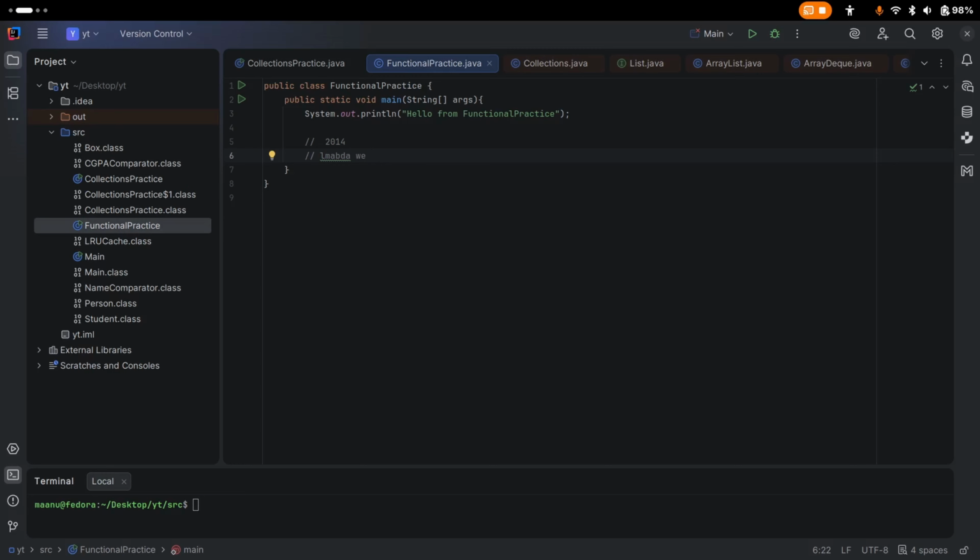We will see this in depth. This one is just an introduction to lambdas. Lambdas are basically a piece of executable code that can be passed around and executed later, so we can move it around like a string or an integer.